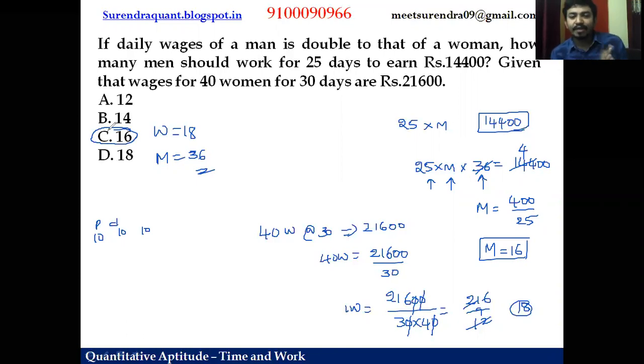This is a very important variance distribution model, so please try to understand. By using the second half of the information, we are trying to find out the 1 day wage of a woman. Then from that we got the 1 day wage of a man. Then to get this 14,400, in 25 days, M persons at the rate of 36 rupees per day. How many men? 16 men. Right. Next question.